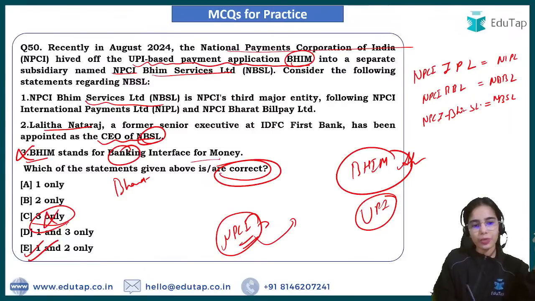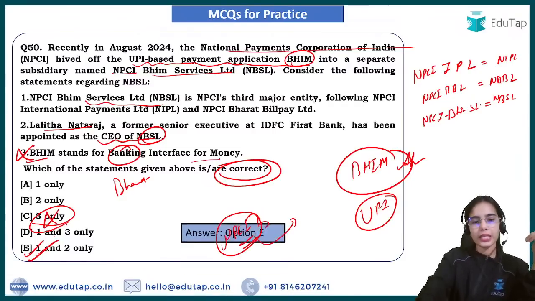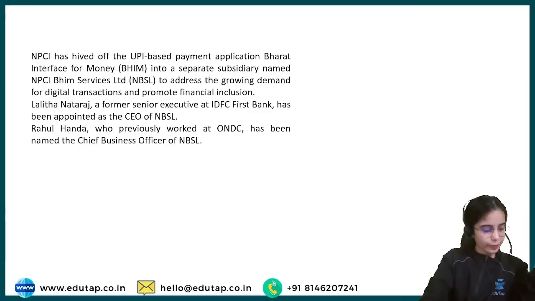So the third statement is wrong, and that's why 1 and 2 are correct, and the answer is E here. Okay, E. Yes, very good. So it is Bharat. Bheem is your Bharat interface for money.